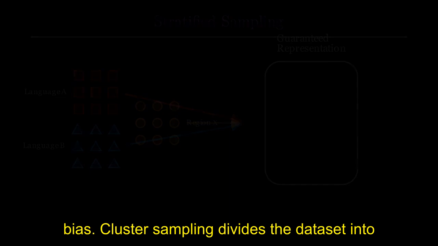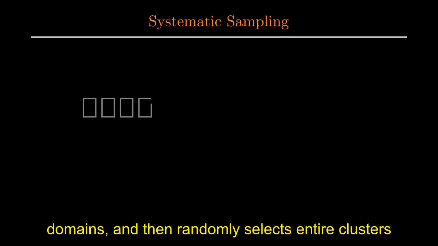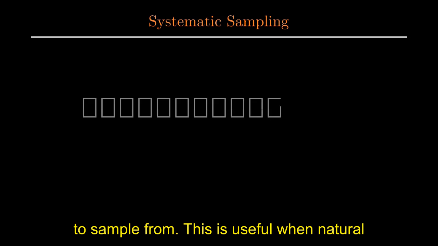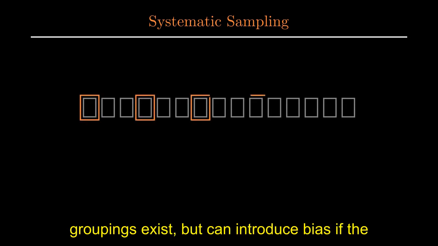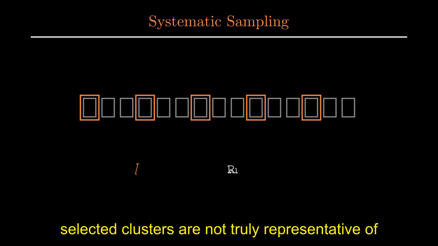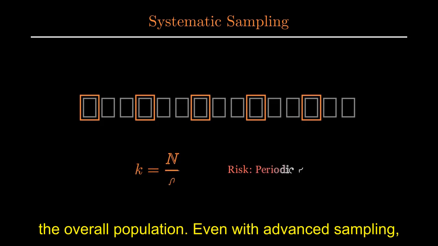Cluster sampling divides the dataset into clusters, such as entire online communities or domains, and then randomly selects entire clusters to sample from. This is useful when natural groupings exist, but can introduce bias if the selected clusters are not truly representative of the overall population.